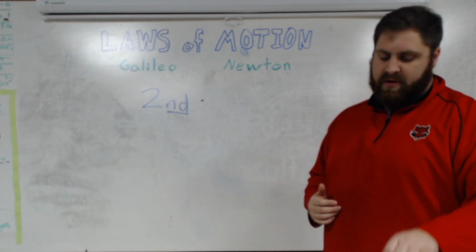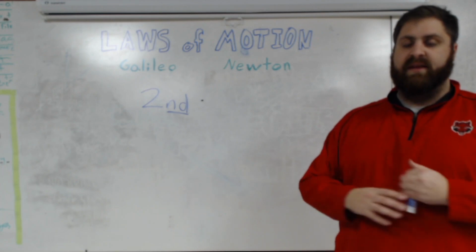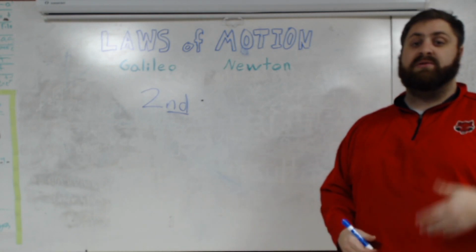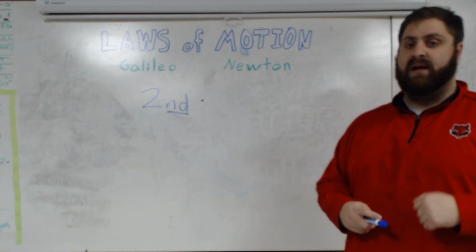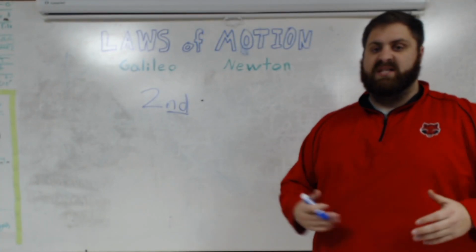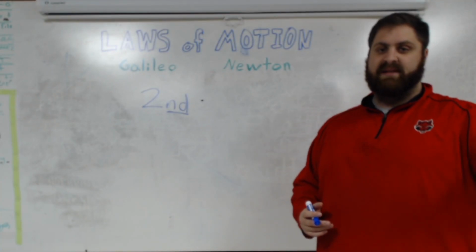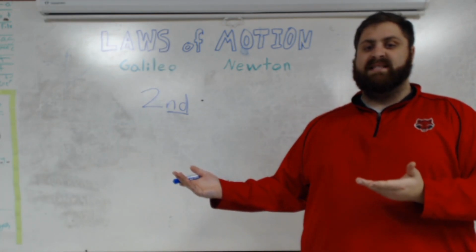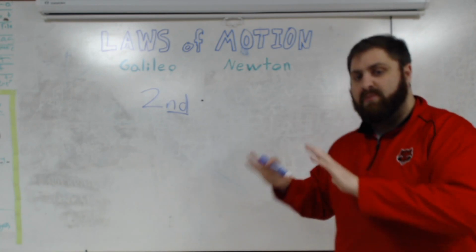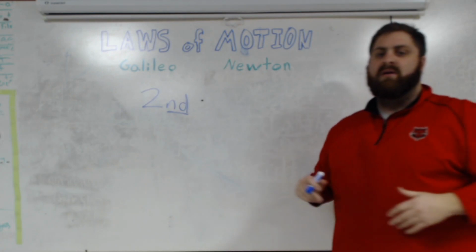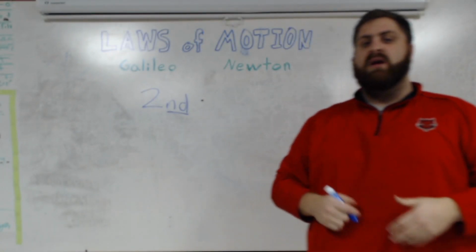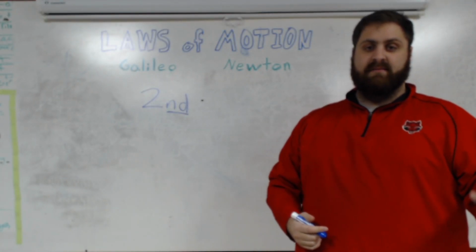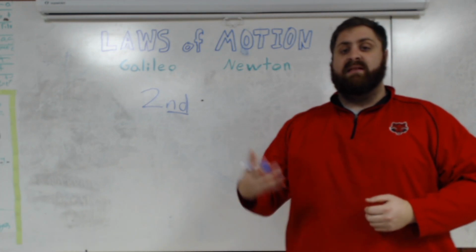The second law of motion states that the force required to accelerate an object is equal to its mass times the desired acceleration. So think about it. If you wanted to push a car and speed a car up, it's a lot harder than if I want to speed this cup up. I can speed this cup up pretty easy. Not a lot of force required. It's sped up and flew off. If there was a car here, I would be really pushing on that car to try to speed it up. I had to lean into it and give all my energy. So the force required to accelerate an object is equal to the mass, how heavy the object is, times the amount of acceleration you want.